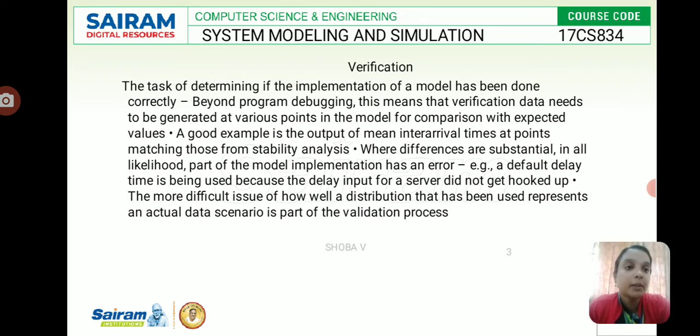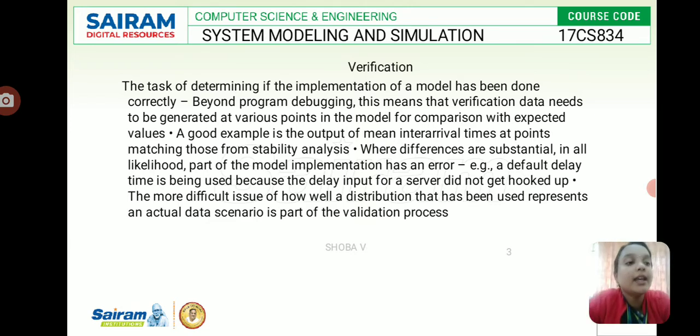Beyond program debugging, verification data needs to be generated at various points in the model for comparison with the expected values. A very good example is output of mean inter-arrival times at points matching those from stability analysis. Another example: a default delay time is being used because the delay input for a server did not get hooked up. The more difficult issue is how well a distribution that has been used represents an actual data scenario. This is the validation process.